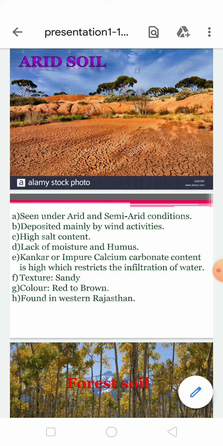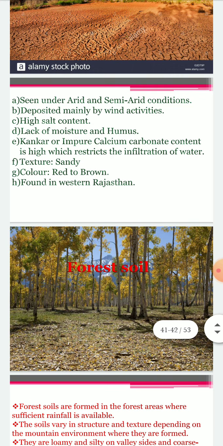So it is basically found in arid and semi-arid conditions. It is deposited by wind activities. It has a high salt content. It lacks moisture and humus. Particles like kankar or impure calcium carbonate content is high, which restricts the infiltration of water. Texture is sandy, color is red to brown, and found in western Rajasthan.